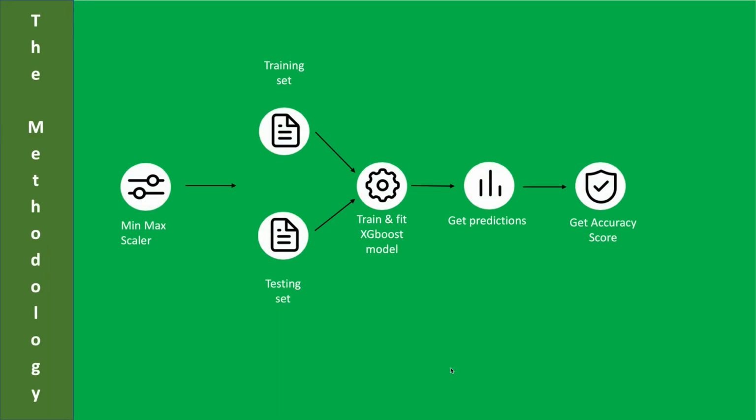Here I have mentioned how our model will be working. First, we will take the data, apply scaling on it before we split it into training and testing sets, 80% training, 20% testing. Then we will fit our model and get the accuracy. We are expecting an accuracy of 93 to 95%. And we'll be using binary cross entropy to get our error.